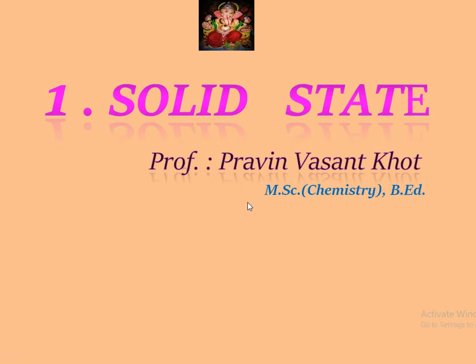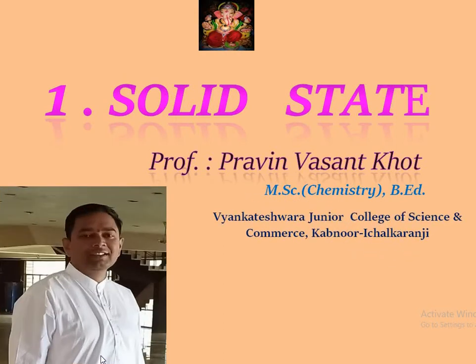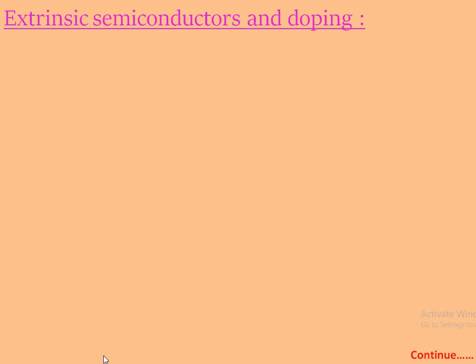Solid state. 12th science. The first topic is solid state. In the last lecture, we discussed semiconductors, conductors, and insulators. If some pentavalent or trivalent impurities are added to a pure semiconducting material like silicon and germanium, it gives another type of semiconductor, extrinsic semiconductors.